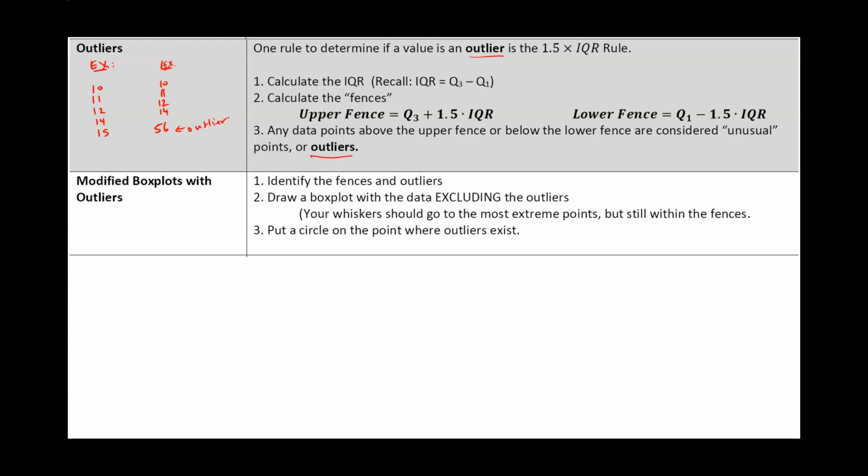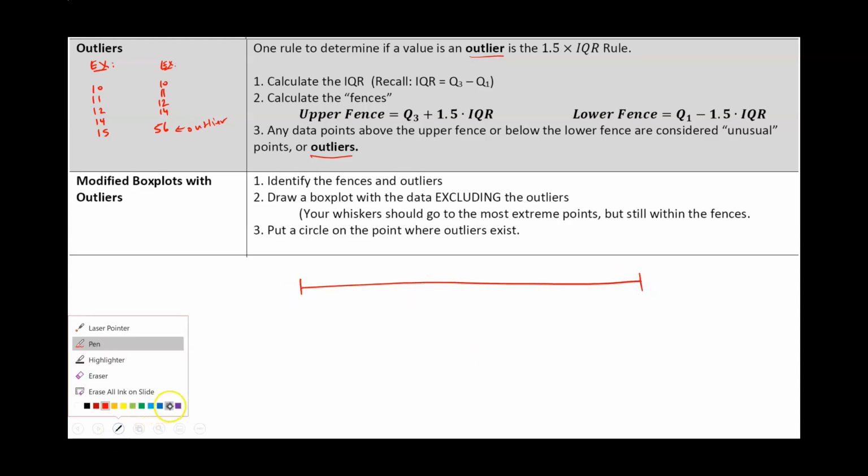That's what we're going to determine. How do you take a data set and find the outliers? To find outliers, we have these fences: the upper fence and the lower fence. For a data set we calculate a lower fence and an upper fence.